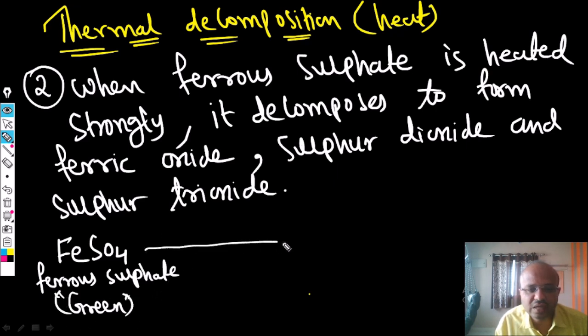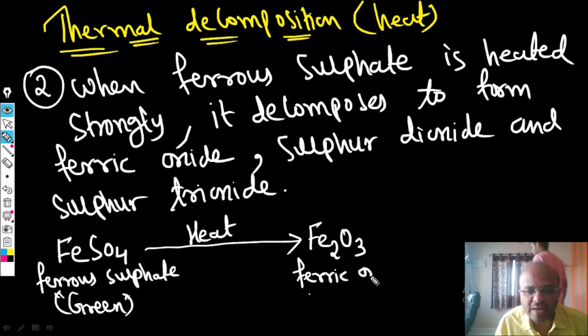So when the ferrous sulfate is heated strongly, what will happen now? First it will be converted into white color, and then it will be converted into brown color because of the formation of what? Ferric oxide. So what is the formula of ferric oxide? That is Fe2O3, the ferric oxide. And what color will it become here? Brown color. This ferric oxide color is brown.